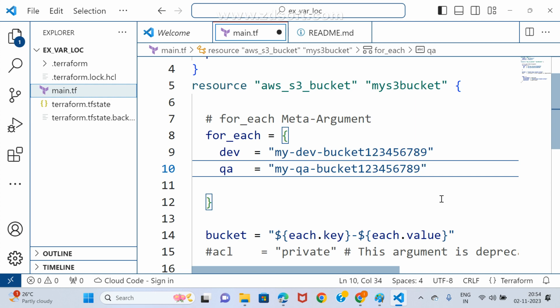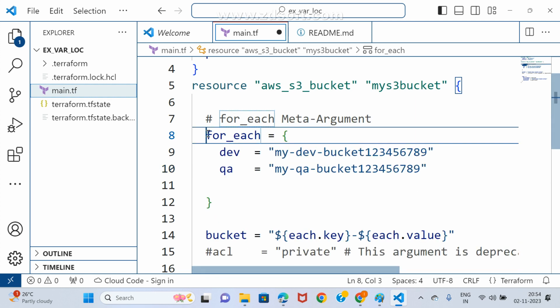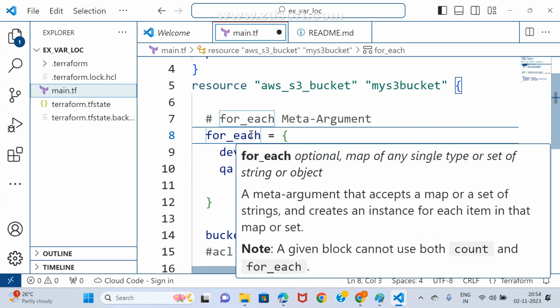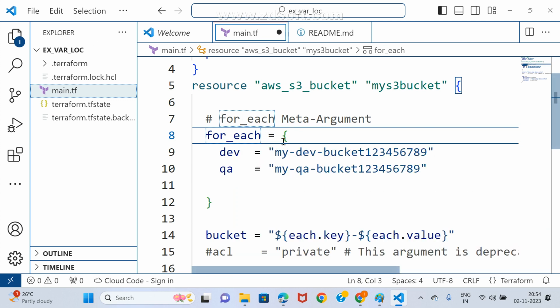How many bucket names are we taking? Please respond here. This is which type of representation? Map, Kishore, map representation. Key value. Got it or not? Through the for each loop, I am representing how many buckets? Two buckets.